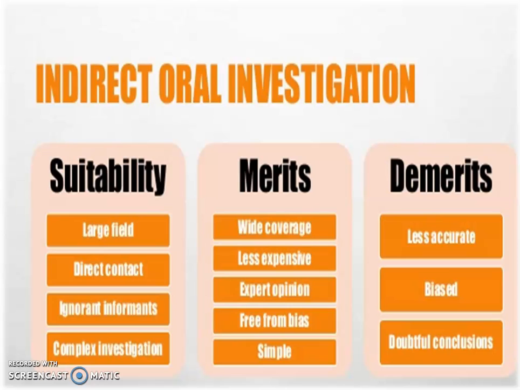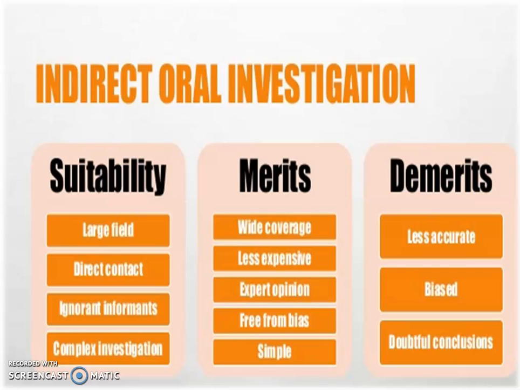This method is suitable when the field is large, because you can collect the data from a single person. It does not matter whether the field is large or small. Direct contact: you can directly contact the third person and get the data. Ignorant informant: if the informant or respondent wants to ignore you personally, that does not matter.